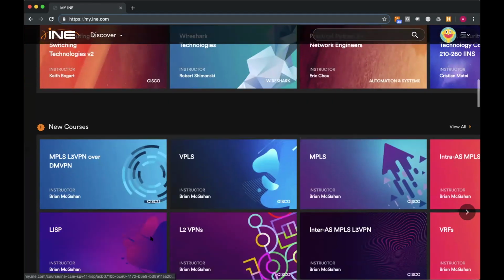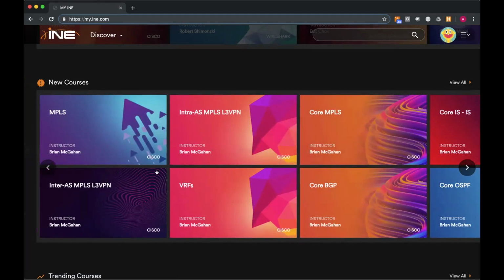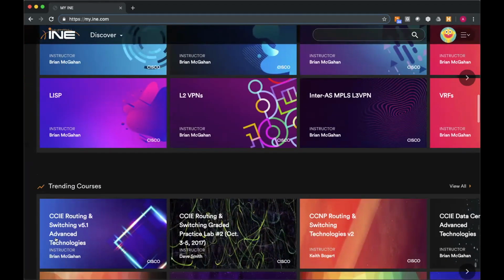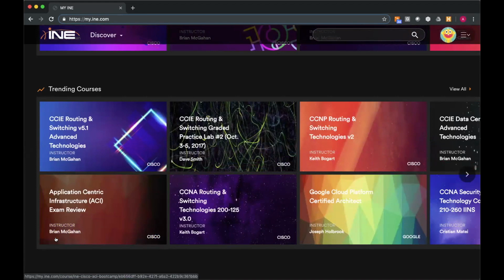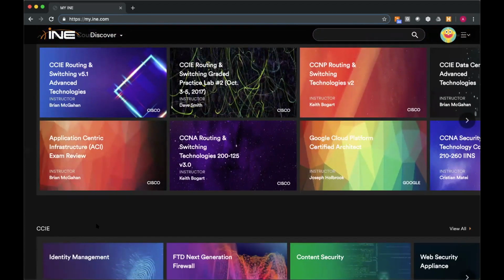New courses, this is going to be where new releases are shown. We are still on that weekly release schedule, so this will again change over time. And in all of these sections, you can use the arrows to the right and left to navigate. Your trending courses are just going to be the most viewed in recent history as opposed to the popular, which again, those are the ones that folks are saving.